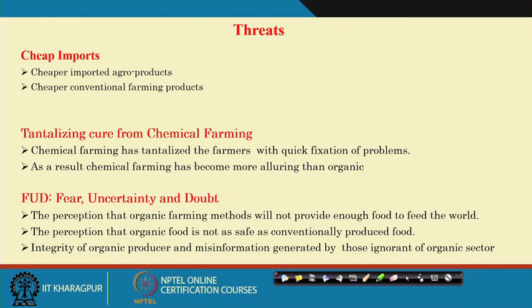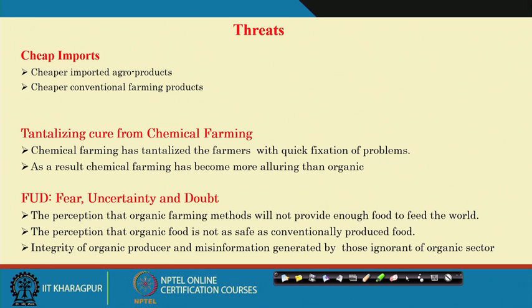Then uncertainty means the perception that organic food is not as safe as conventionally produced food. That is one of the concerns, because sometimes there is a lack of transparency or trust in organic food. But we have seen from research that organic food is definitely of higher quality as compared to chemically produced food, in terms of less pesticide residue and in terms of nutritive value, such as secondary metabolites.